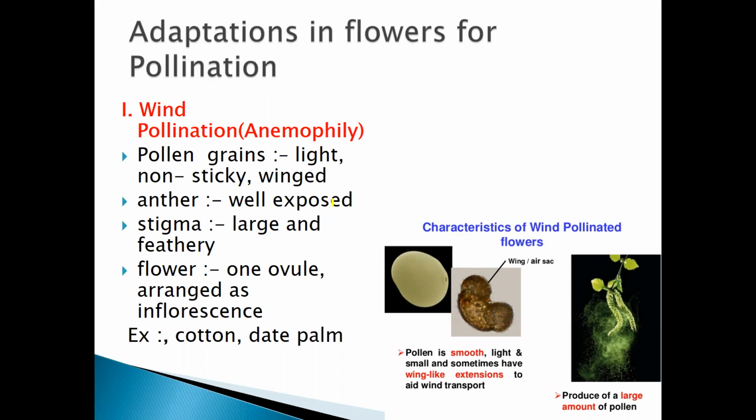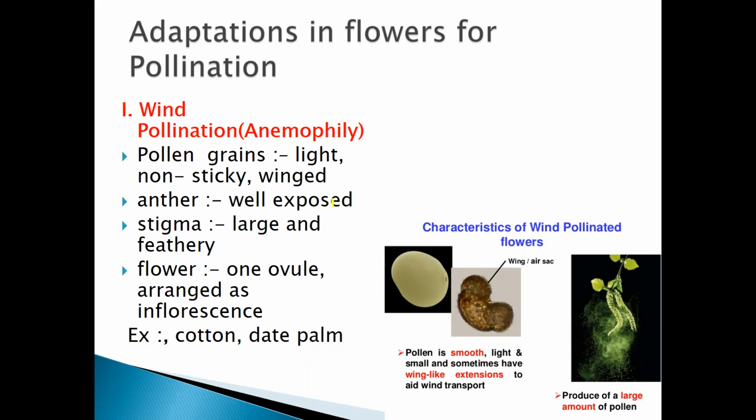So the wind pollination, that is anemophily, you need to remember some of the characteristics. That is, the pollen grains are light, non-sticky and winged. The anther is well exposed, the stigma is large and feathery, and the flower has one ovule arranged in an inflorescence. Examples are cotton and date palm.